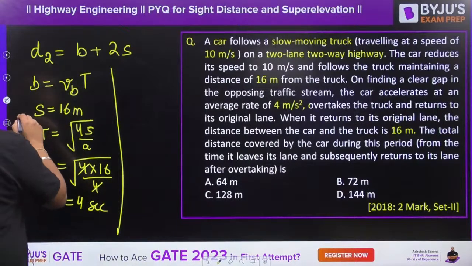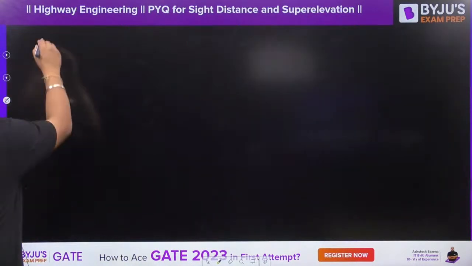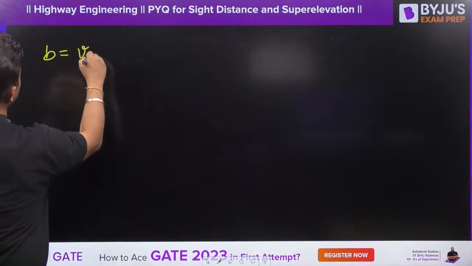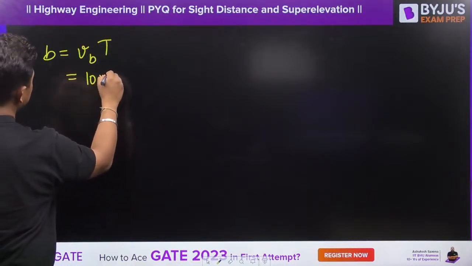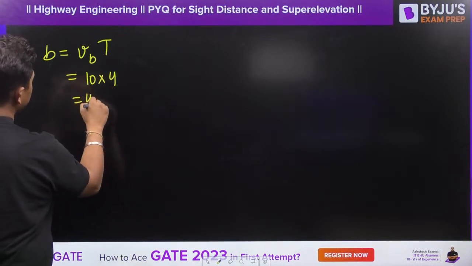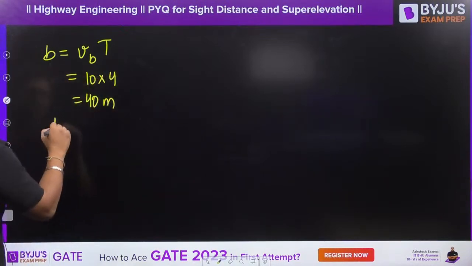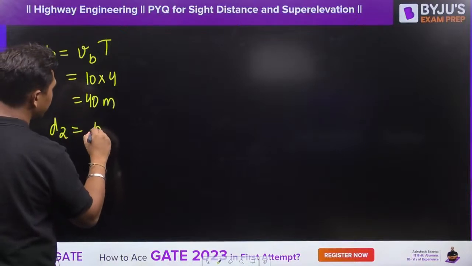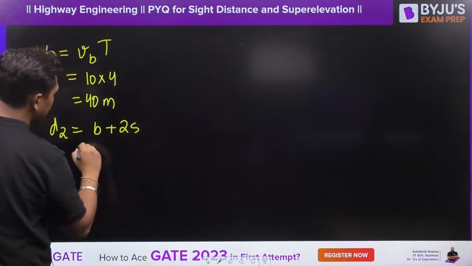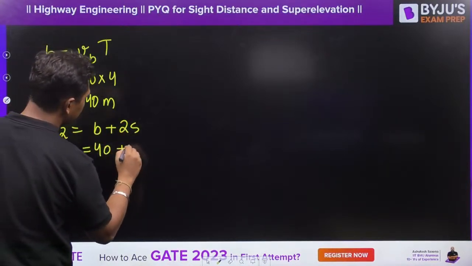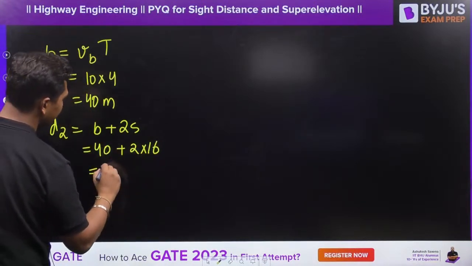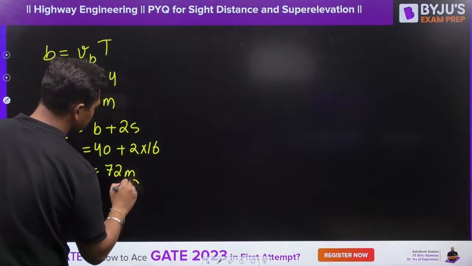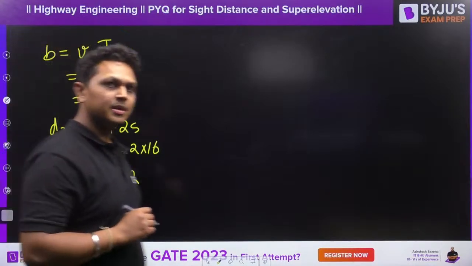So B is equal to VBT. Velocity is 10 meter per second. Time is 4. So 40 meters. So D2 is equal to B plus 2S. 40 plus 2 times 16. 32 plus 40 is 72 meters. So the answer is 72 meters.